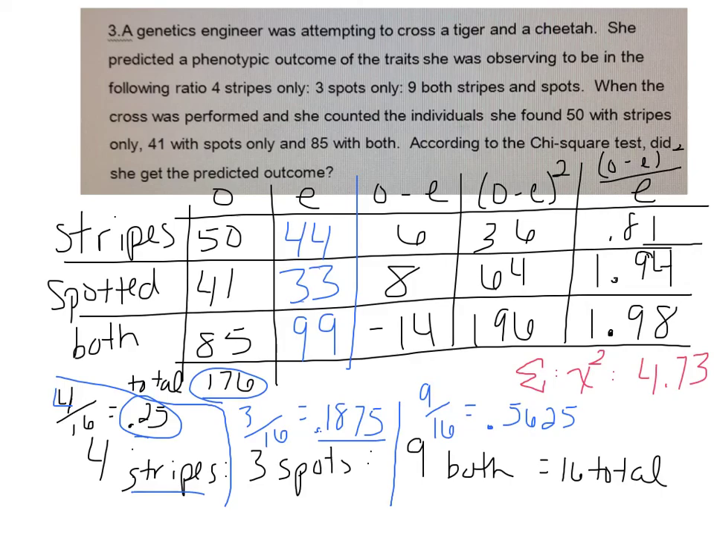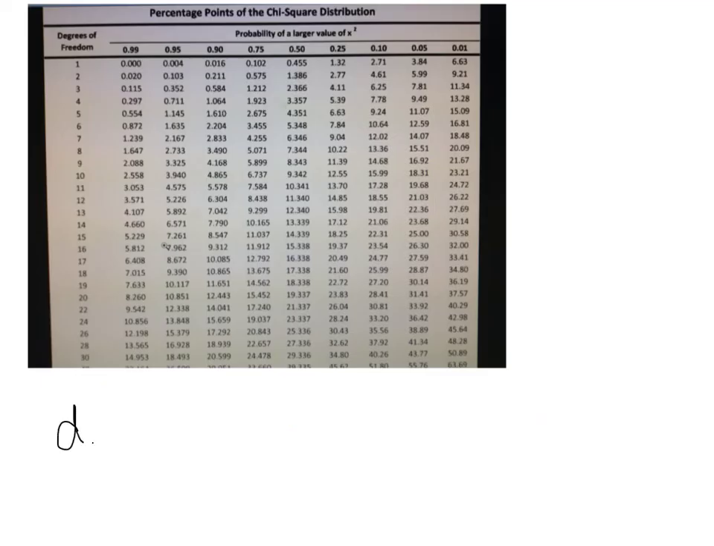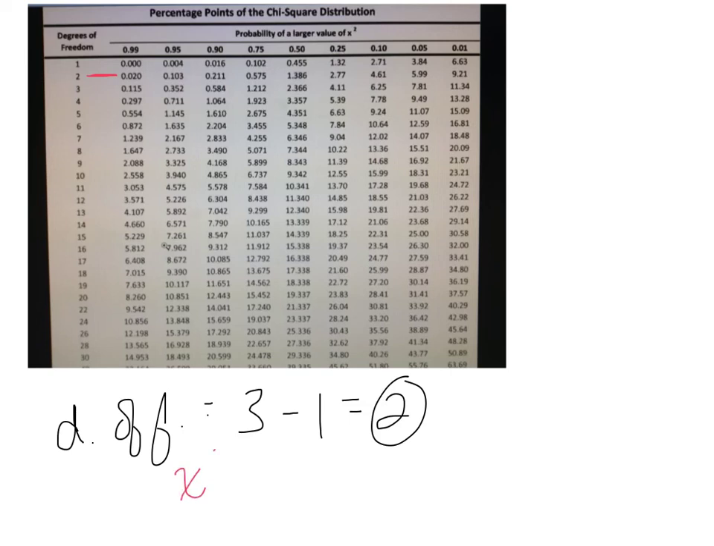So let's apply that again real quick. In this case, my degrees of freedom, I had 3 possible phenotypes, right? I had stripes, I had both, I had spotted. So I had 3 possible phenotypes. Subtract 1 from that, and I get 2. So now I'm in the second row here. And again, my chi-square value for this, remember, was 4.73. So 4.73 falls right in this area.